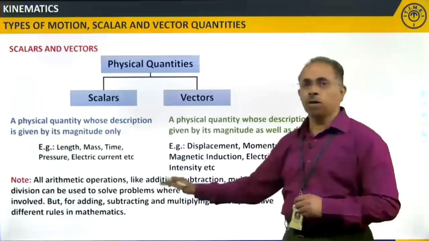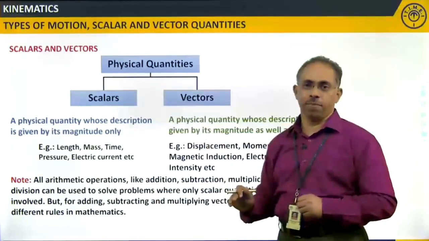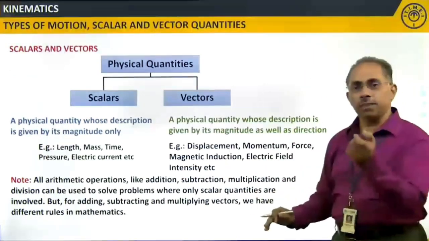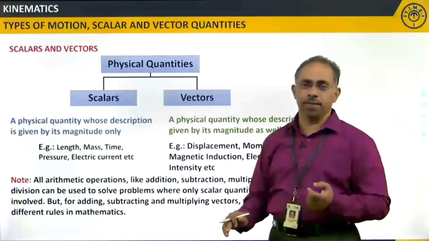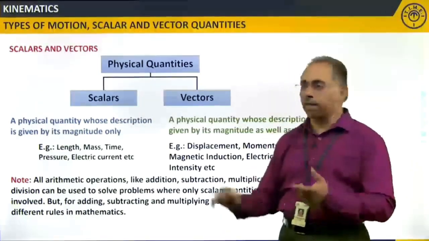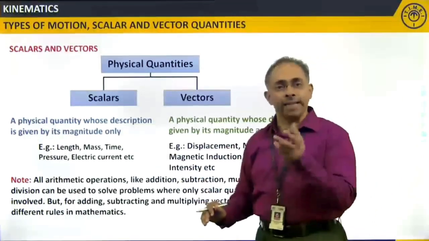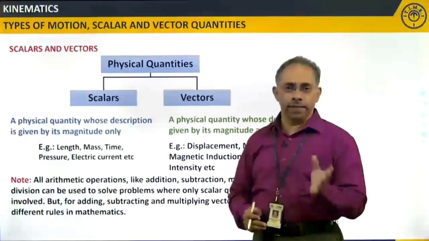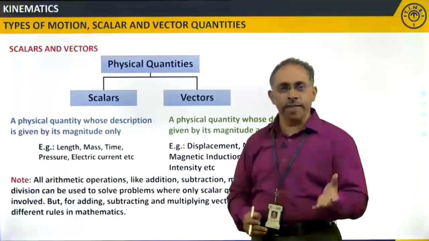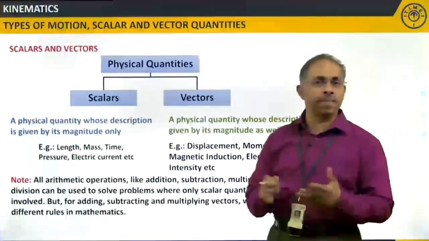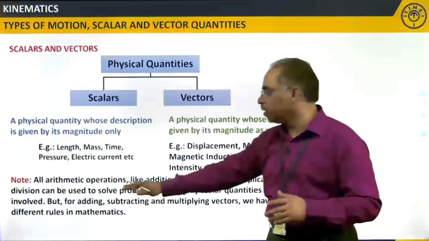So this is an important note for scalars as well as for vectors, because of the operations you are doing. I have given one example here: volume. In calculating the volume, what did you do? Area into height, right? Area is a scalar quantity, height is also a scalar quantity. I just multiplied them, that's it. That's what the note says.